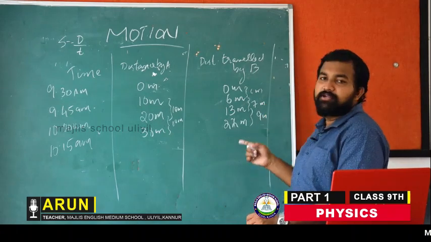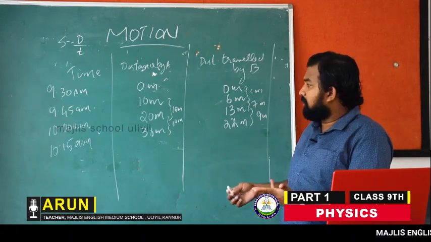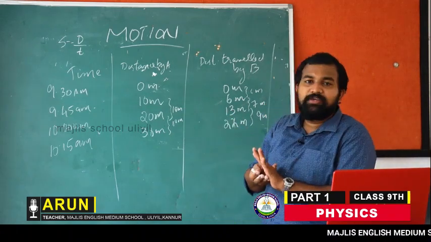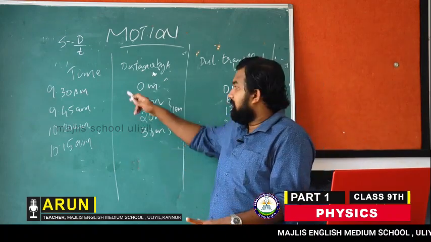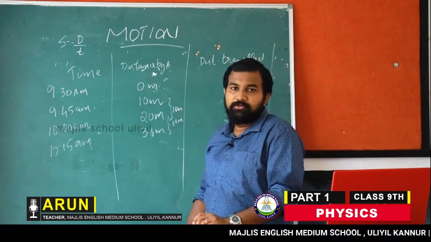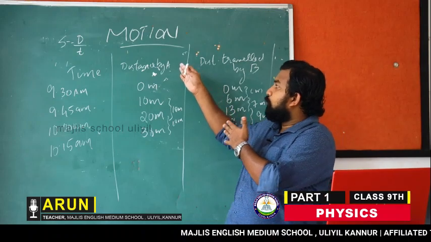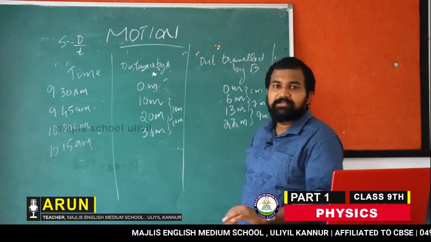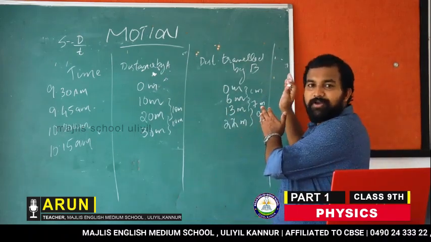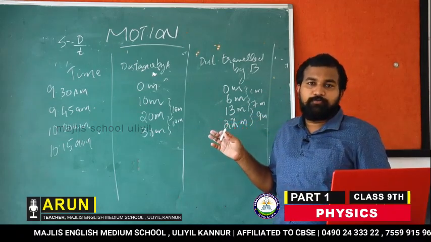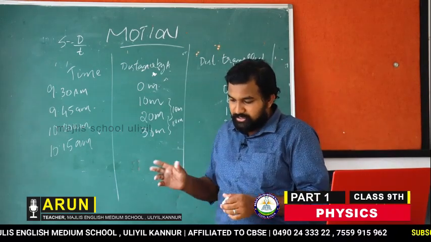So 6, 7, 9, it's not equal. The distance is not equal. But car A is moving equal distance in equal interval of time, so the motion of car A is uniform motion. The motion of car B is non-uniform motion. Okay, that's also clear.